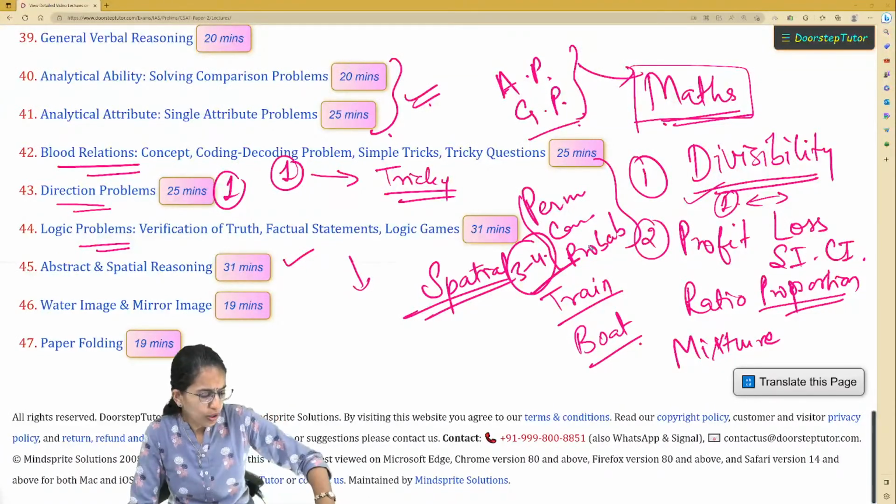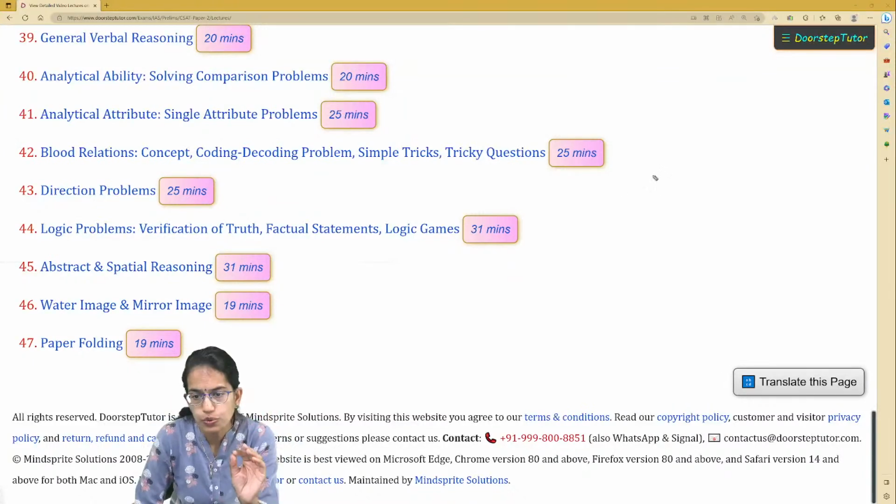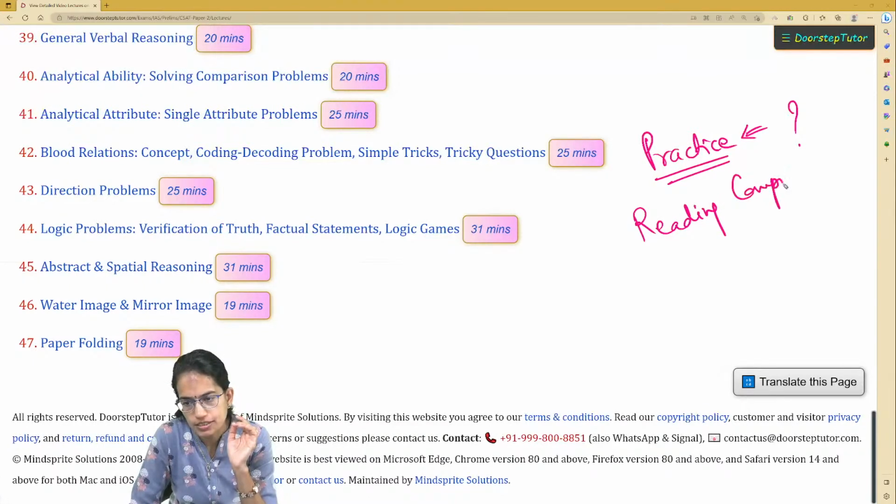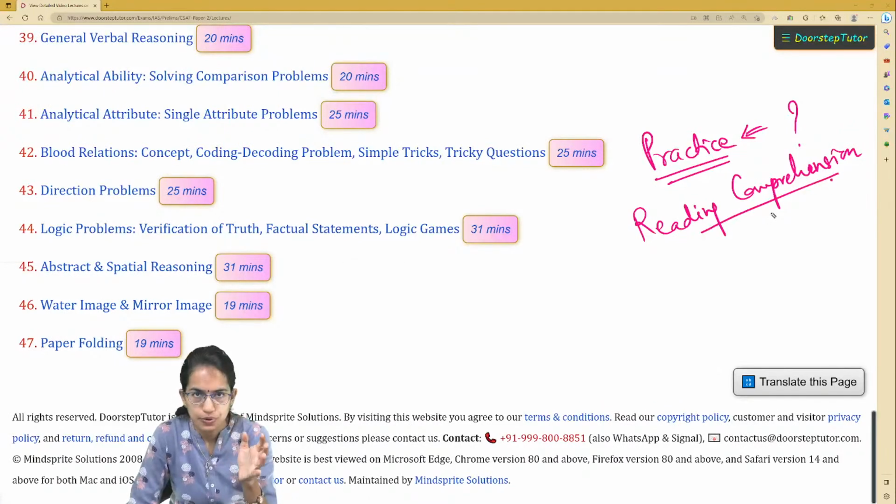Now, what is really interesting for you during the last moment? During the last moment, I would recommend practice. Now, since the practice cannot be done immediately towards the end, this is something that you have been doing throughout the year. What are the important things in the last minute? In the last minute, I would recommend go for reading comprehension, because maths, if you are good at it, you can do it. There is nothing that you would be able to do in the last minutes.